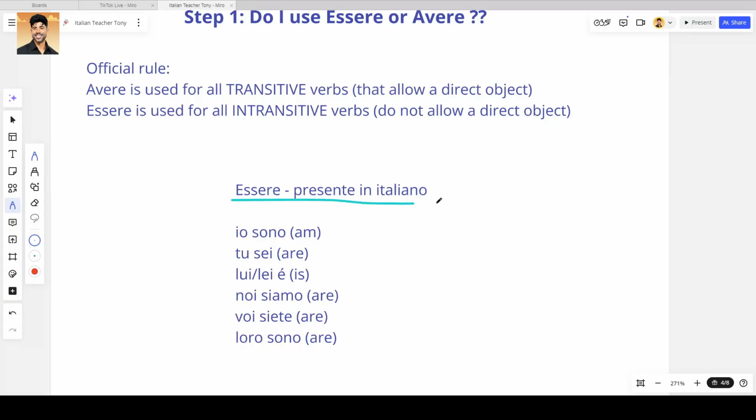Now that we have identified when to use essere and avere, what's left to do is to study the present tense of essere and avere. Presente di essere in italiano: io sono, tu sei, lui lei è, noi siamo, voi siete, loro sono.